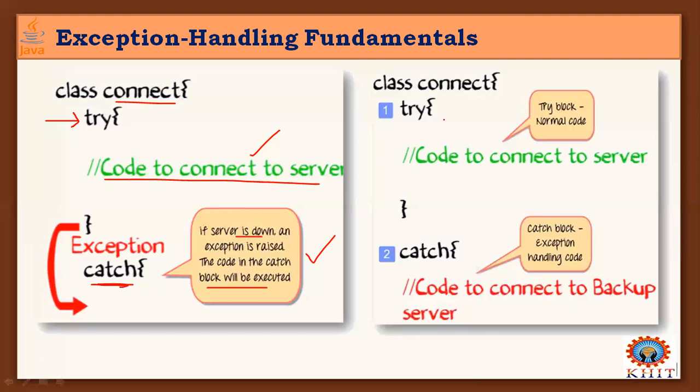So here it is in this diagram. Same code to connect to the server: try block, normal code, but it may generate an error. But within the catch block, I have exception handling code, the code to connect to the backup server. If the server is down, if that is the exception generated by the try block, I have a remedy handler for this exception, which is this catch block.